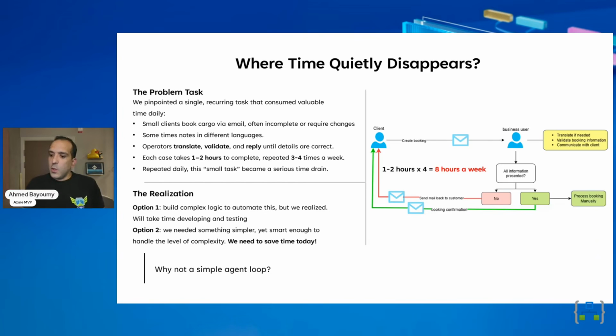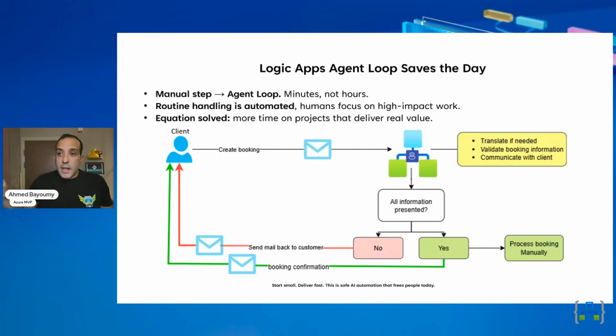Either we start now to map a more complex solution to fix this, or we need something now to help us actually start with this transformation project. So we need to deliver value now and free time now. We needed something simple, yet smart enough to handle the complexity level of this simple task, and we need value today. So we figured, why not just add an agent loop into this equation.